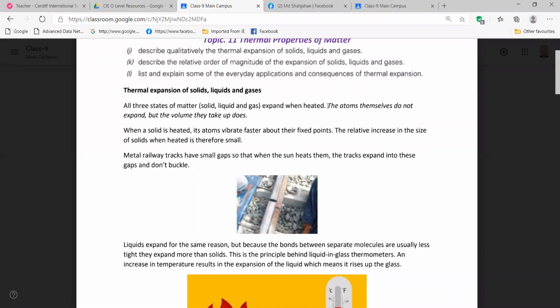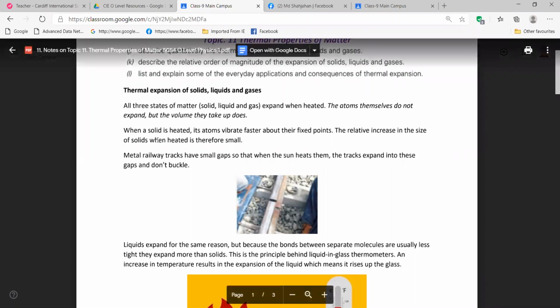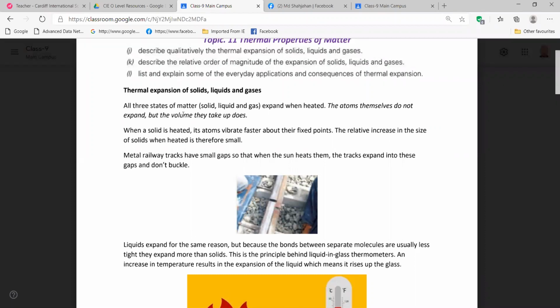But sir, the relative increase in the size of solids when heated is therefore small. What does this mean? It is also because of the vibrations of the molecules. Because of the vibrations, the gap between the molecules increases a little bit more.